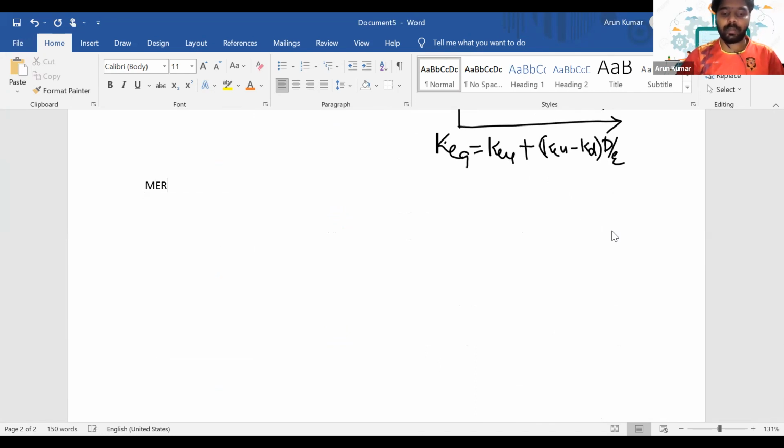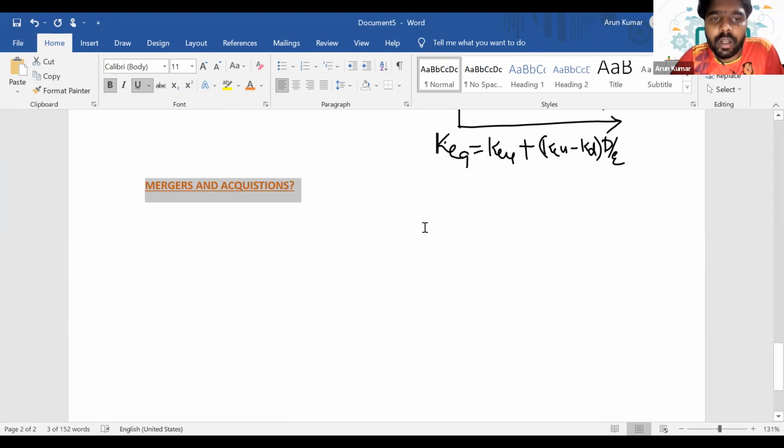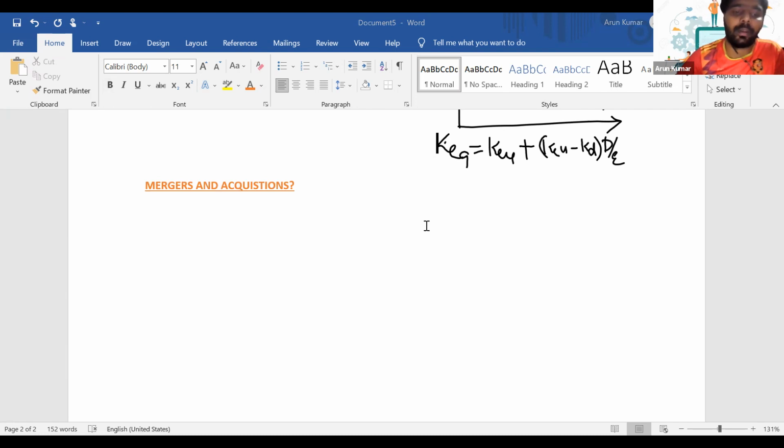So in mergers and acquisition, first of all we'll think about what's the reason the company is going for a merger or acquisition rather than organic growth. What's the reason? It is simply to expand very rapidly, right? Because organic growth may take time. So we can increase the shareholders' wealth